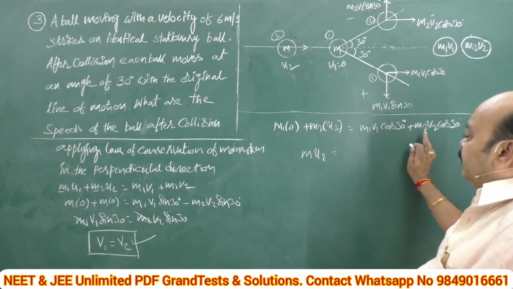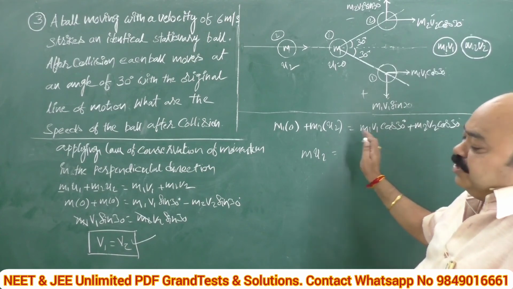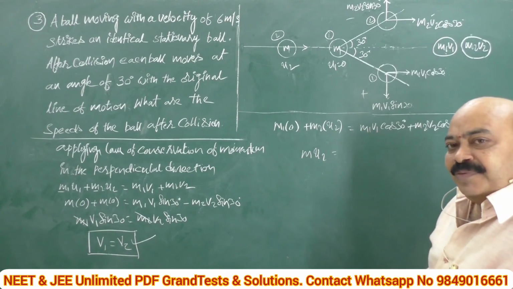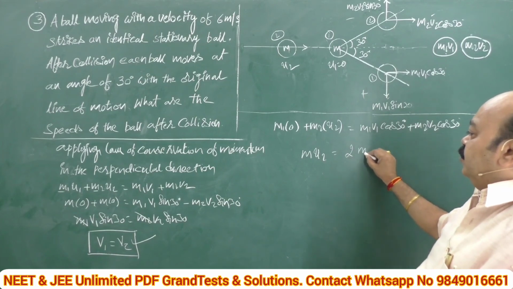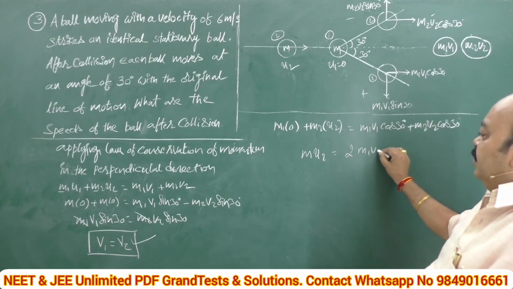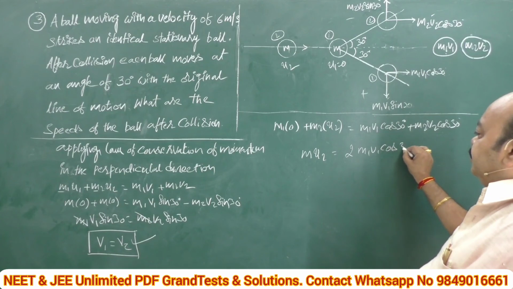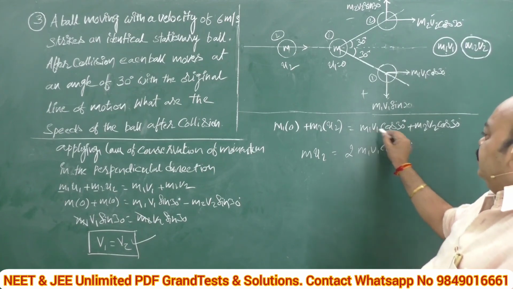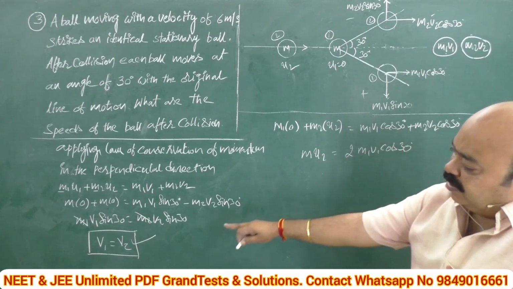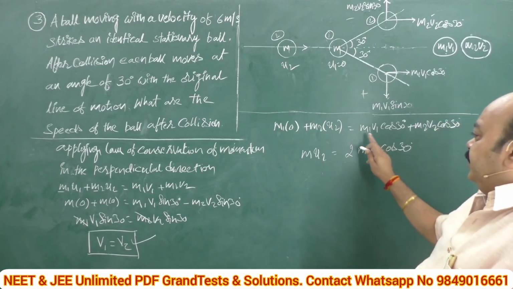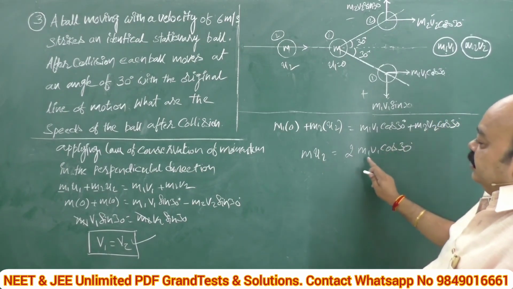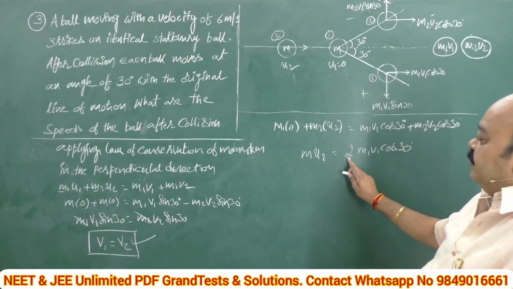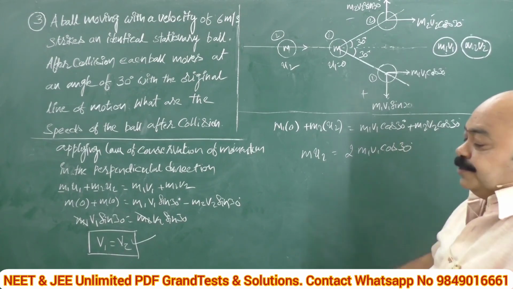Since m1 is equal to m2, and v1 is equal to v2, already proved, instead of writing both terms, I will write only one term, 2 m1 v1 cos 30.